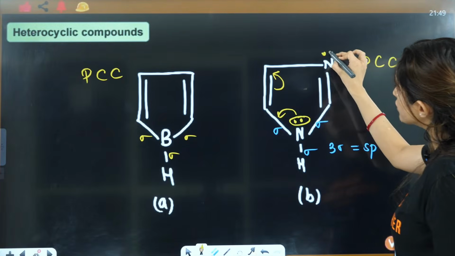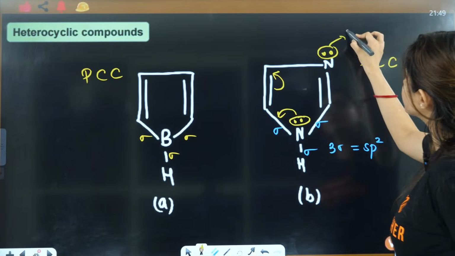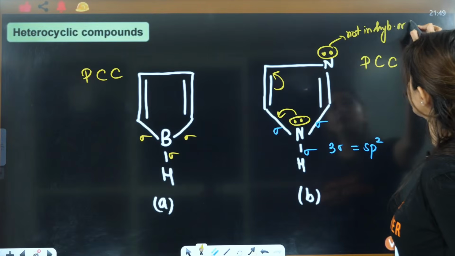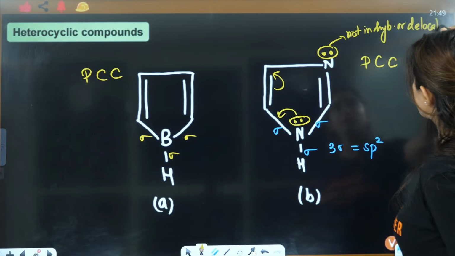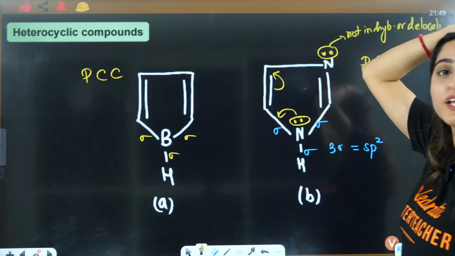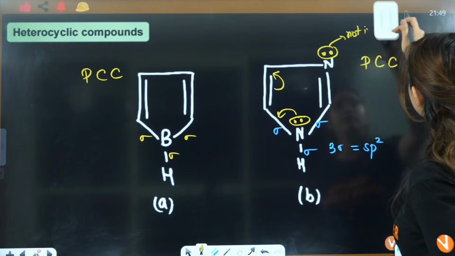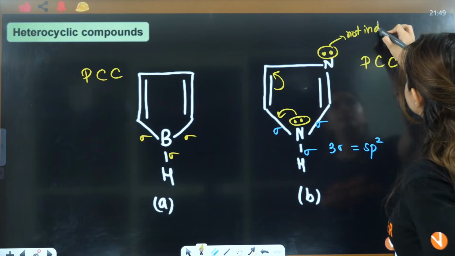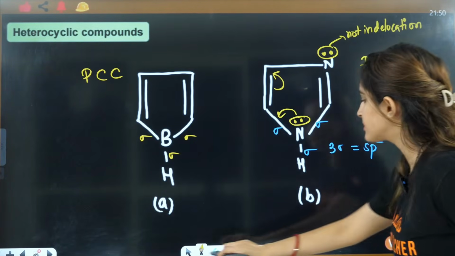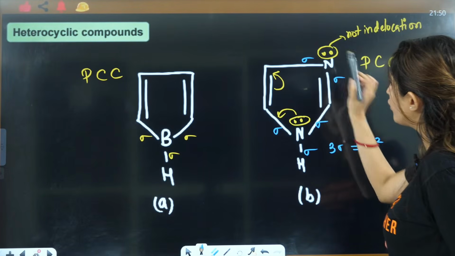Now this nitrogen also has a lone pair, but this is not in hybridization or delocalization, right? This is neither a part of hybridization nor a part of delocalization. If you see here, it is connected to 2 sigma and 1 lone pair.